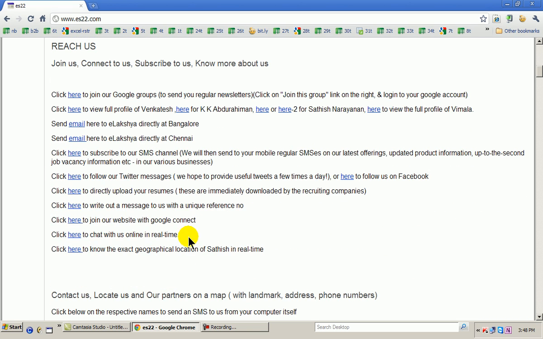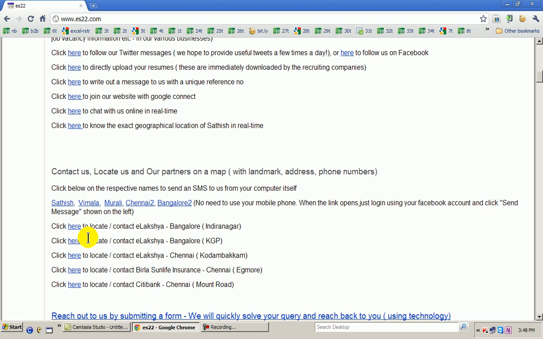If you want to chat with us in real time, here. If you want to join our website through Google Connect, here. If you want to know our geographical locations, because we are all available on GPS, here. If you want to locate us on a map and know our address, here. I mean, there are things which are so advanced. For example, if you want to send an SMS to us without going to a mobile phone, here you can send an SMS directly through our website. If you want to submit a form to us, here.